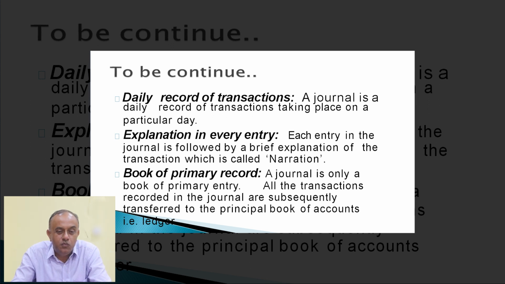And another feature is book of primary record. A journal is only a book of primary entry. All the transactions recorded in the journal are subsequently transferred to the principal book of accounts, which is known as ledger. Because when you post the transaction in the ledger, it highlights the individual result of each and every head of account. So it is possible only with the help of journal entry.